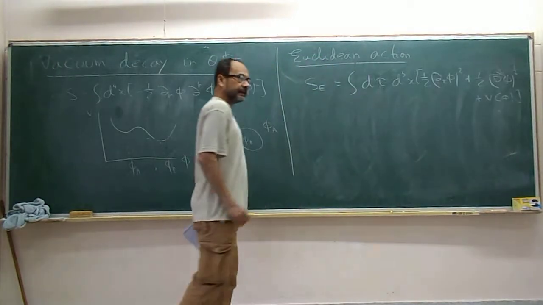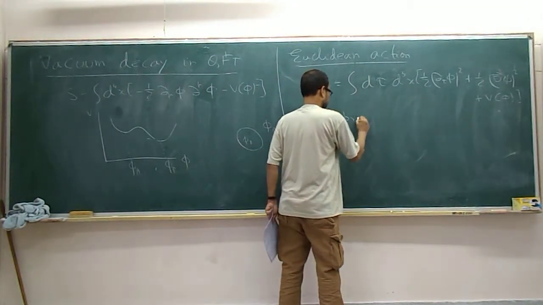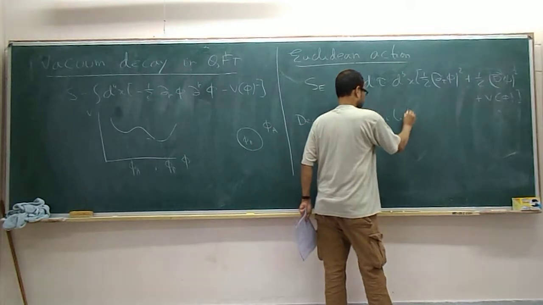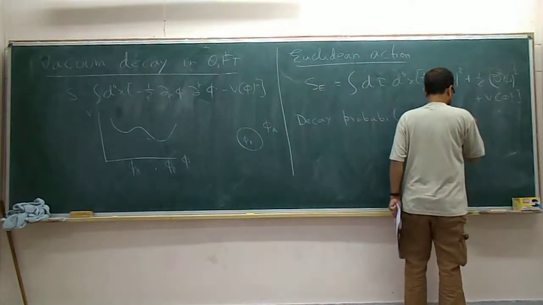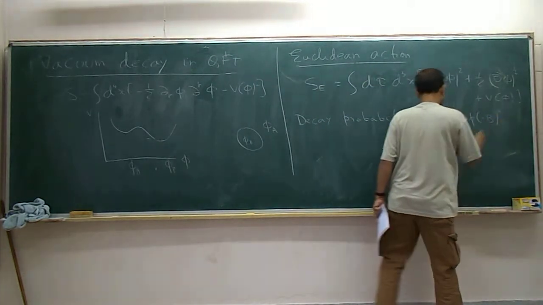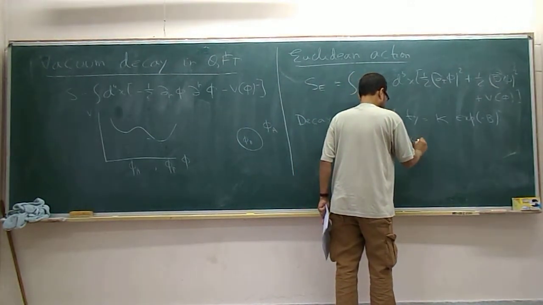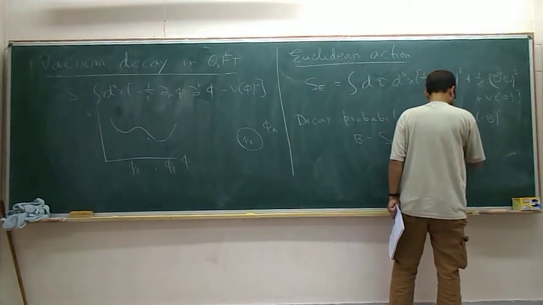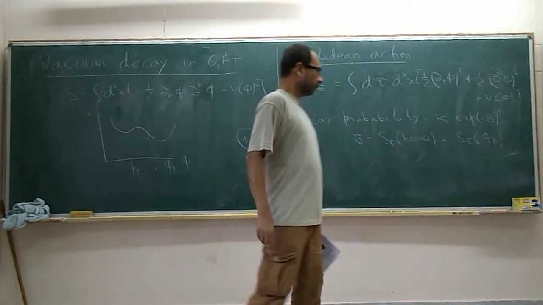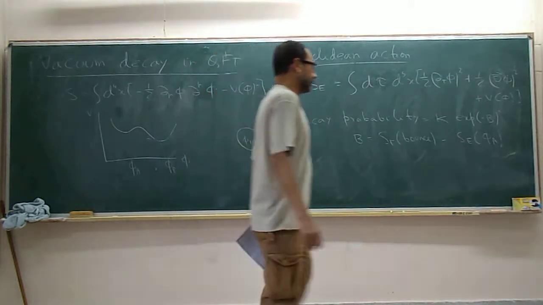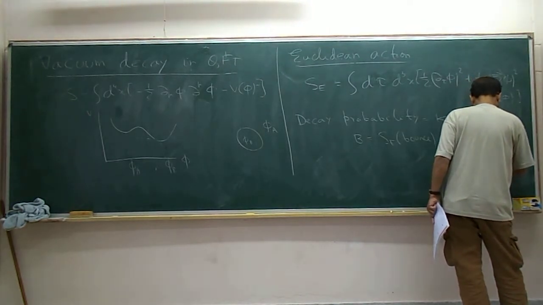So in terms of this Euclidean action, the decay probability was some constant, which of course we didn't calculate, times exponential of minus B, where B was the Euclidean action evaluated on the bounce solution minus the Euclidean action evaluated on phi A. So this phi A basically means phi of x is equal to phi A for all x.